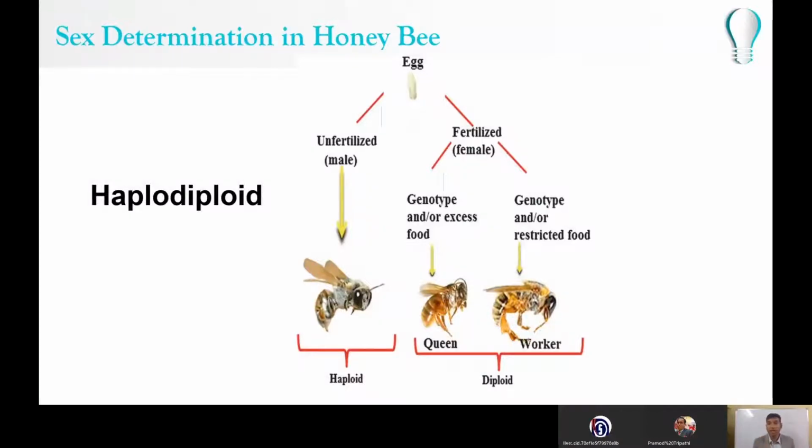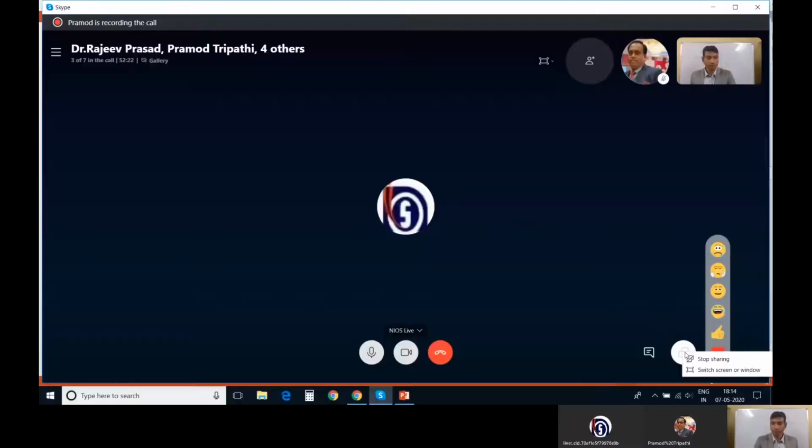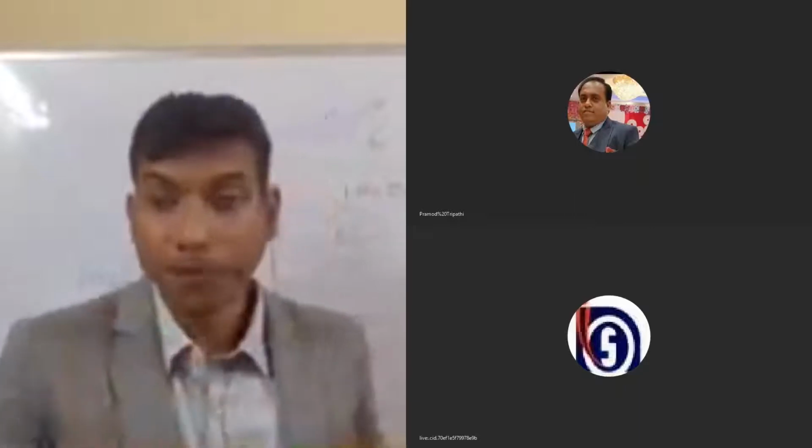We call it royal jelly actually. And if it does not have access to that kind of food or just has restricted food, then even after being fertilized, obviously it will be a female, but it is going to be a worker. So this was about the sex determination.